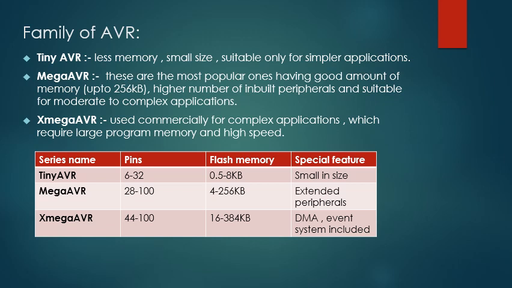Mega AVR has 28 to 100 pins, 4 to 256 kb memory, and extended peripherals as its features. X Mega AVR has 44 to 100 pins, 16 to 384 kb, and DMA and event system are its features.